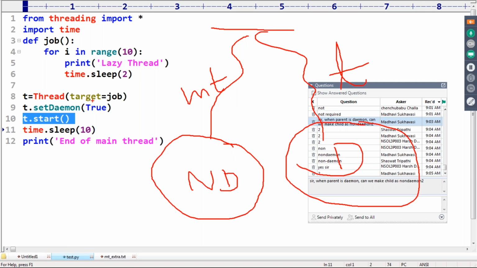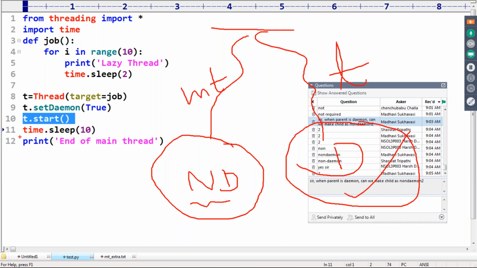There is one rule I just told. Whenever the last non-Daemon thread terminates, automatically the Daemon thread by default will be terminated. Remember this one, sir.